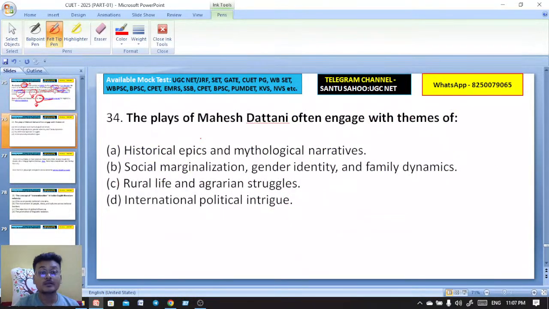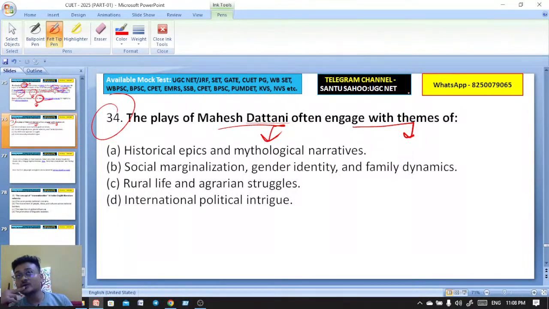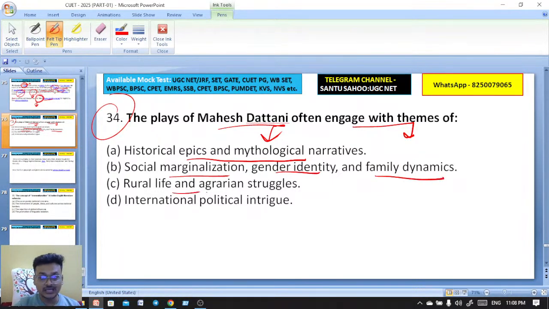So, here is question 34. The plays of Mahesh Dattani often engage with the themes of what? We have the important plays of Mahesh Dattani, like Bravely Fought the Queen, Tara. The options: historical epics and mythological narratives, social marginalization, gender identity, family dynamics, rural life and agrarian struggles, international political intrigue. Exactly, that is social marginalization, gender identity, family dynamics.